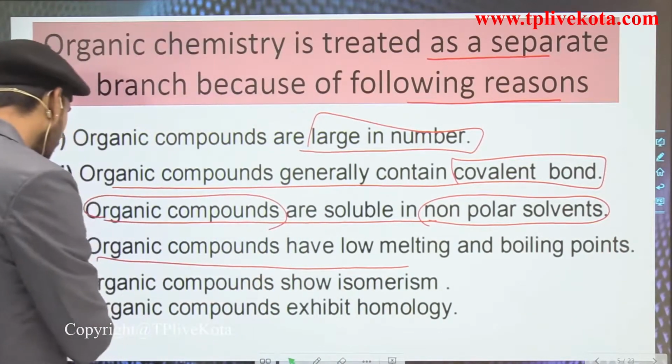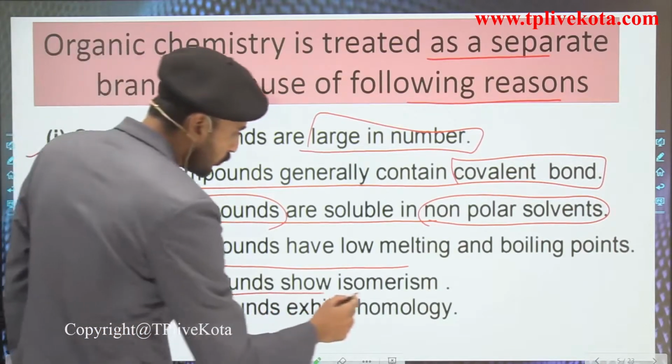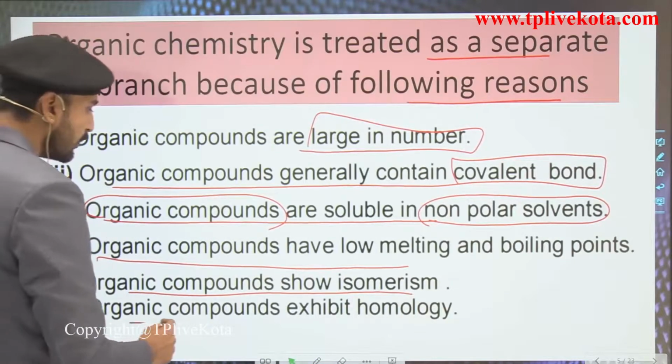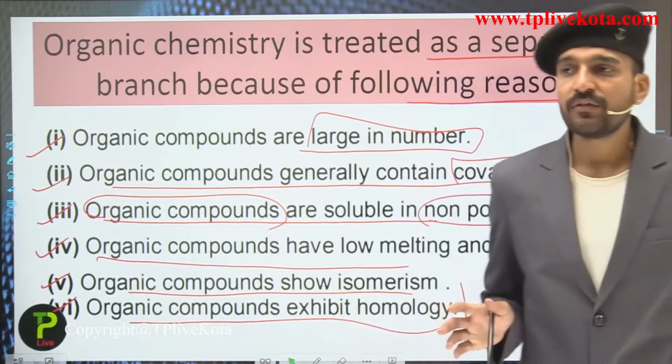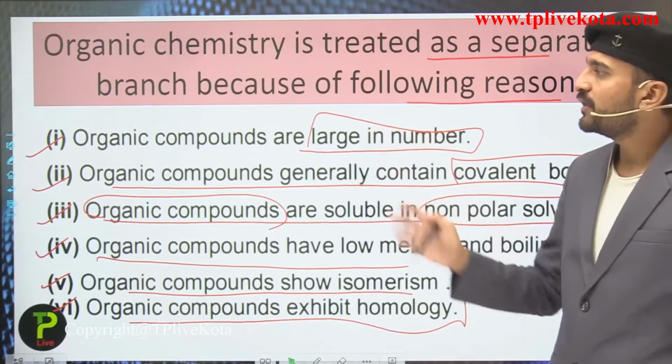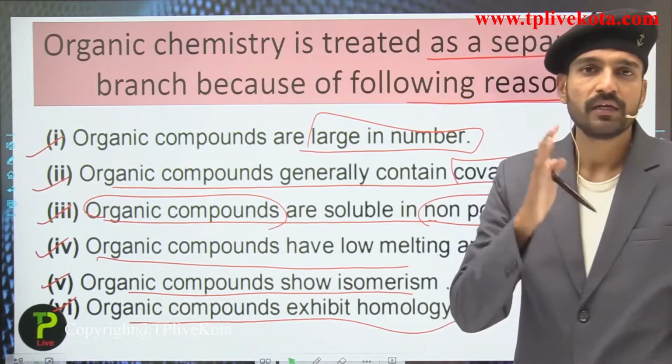The next points we are going to discuss in the chapter. Organic compounds show isomerism and organic compounds exhibit homology. So due to all these reasons, we can say that organic chemistry is treated as a separate branch that has a name, organic chemistry.